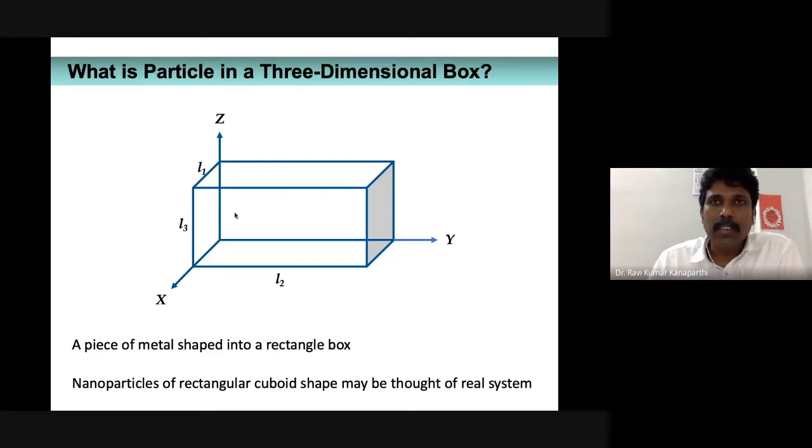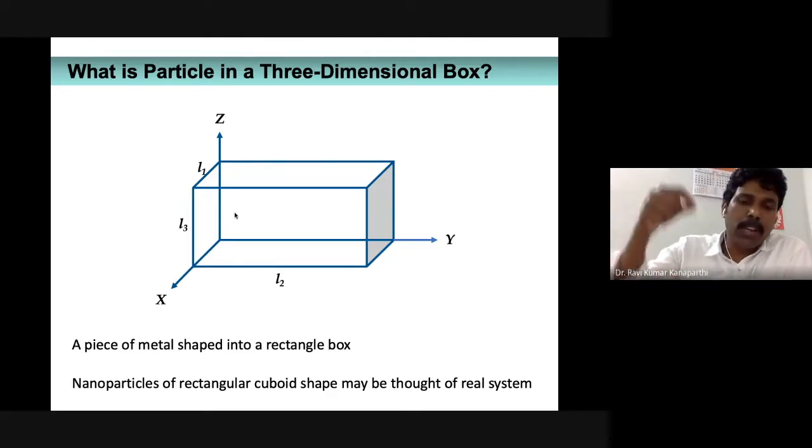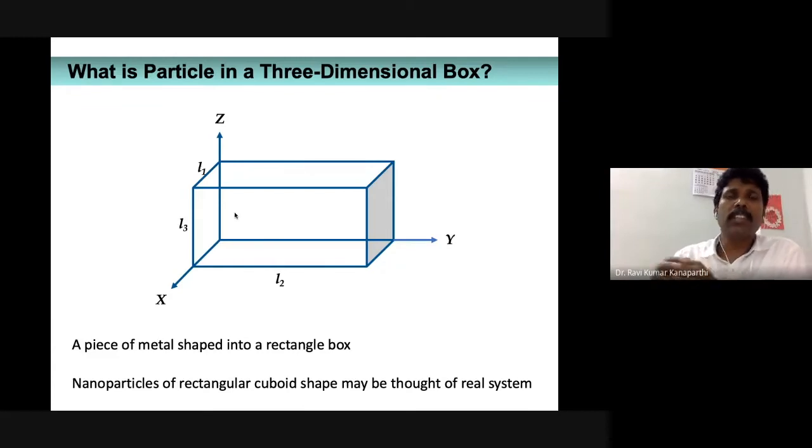In such a nanoparticle, you just imagine that it is a box, and then you drop one electron. Of course, as I mentioned, it is a nanoparticle made up of metal, and since it is a metal, we can have a lot of electrons. But as I told you, the system is something we can define based on our convenience.